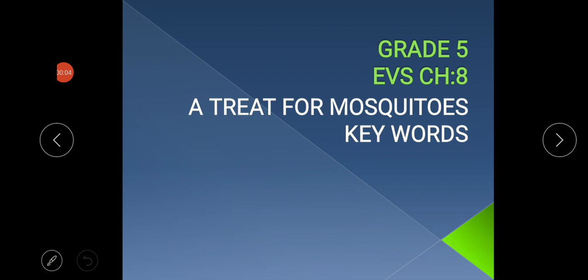For grade 5, today we are going to see a new chapter in EVS, chapter 8. The name is A Treat for Mosquitoes. Today we are going to discuss the key words of this chapter.